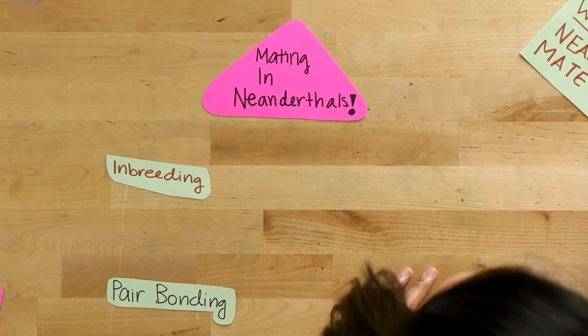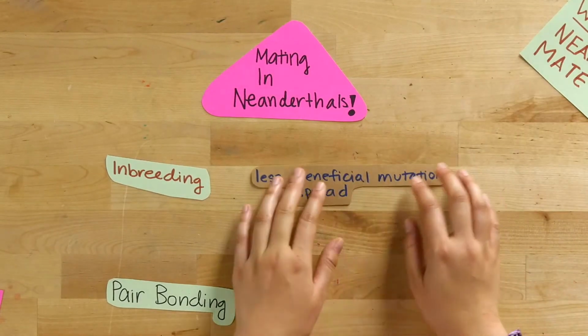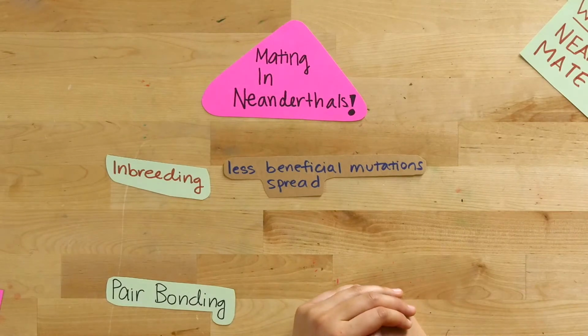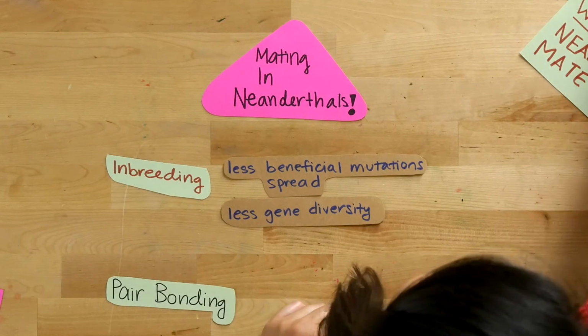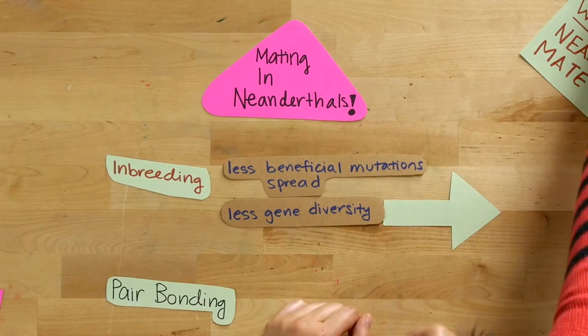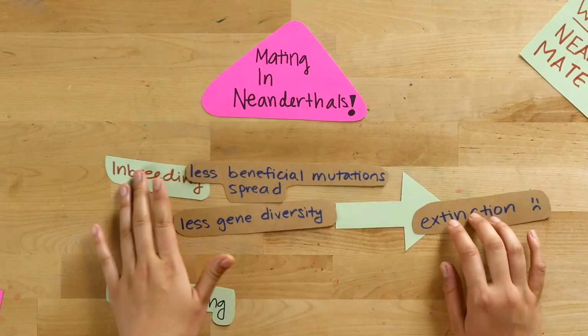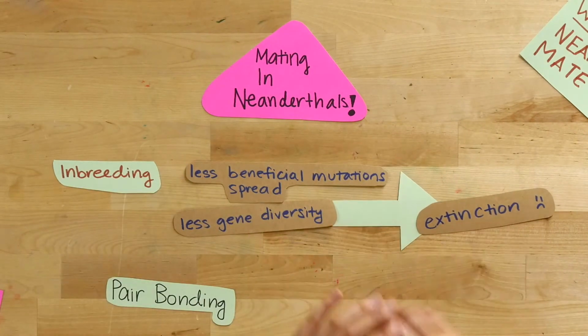If we're going to look first at inbreeding, we see that inbreeding means there's less spread of beneficial mutations. Additionally, if one doesn't leave their social group, this may mean that there's less genetic diversity. Some scientists argue that these two factors may have contributed to the extinction of Neanderthals. Looking at pair bonding, this is something that Neanderthals and Homo sapiens share, which indicates that maybe Neanderthals did share some social similarities with us.